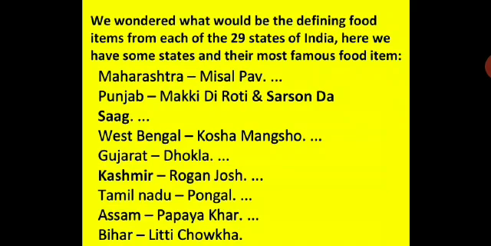Maharashtra, misal pav; Punjab, makki di roti and sarson da saag; West Bengal, kosha mangsho; Gujarat, dhokla; Kashmir, rogan josh; Tamil Nadu, pongal; Assam, papaya khar; Bihar, litti chokha. So these are the various food items famous in different states of India.